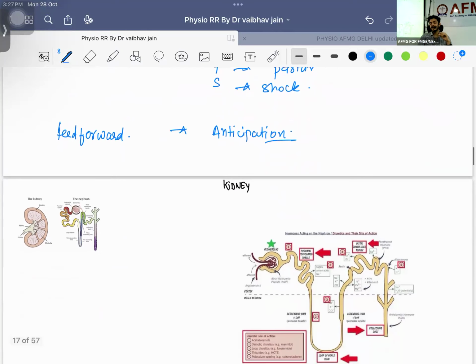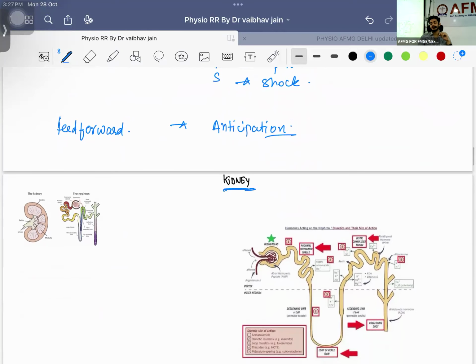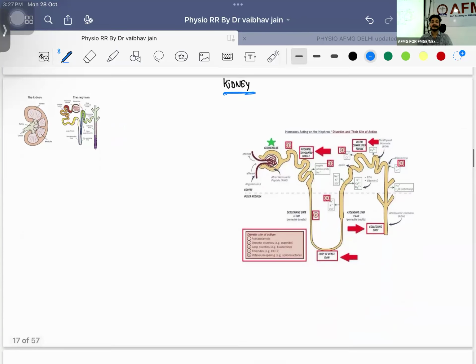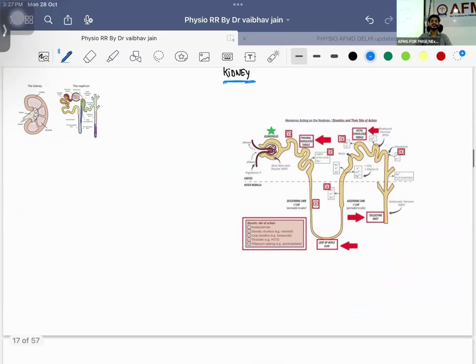Next system on the go we are having is kidney. Kidney. How many kidneys do we have? Two.